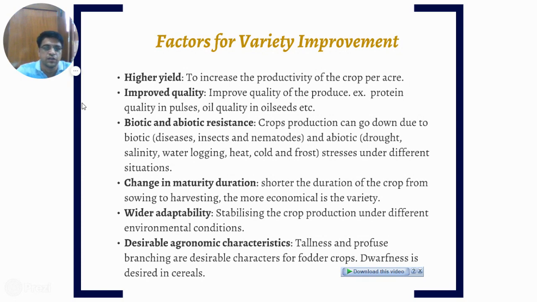And last one is desirable agronomic characteristics. It means tallness and profuse branching for the fodder crops. The taller the fodder crop and the more branching there is, the more food is available to the cattle. On the other hand, for the cereal crops, dwarfness is desired.